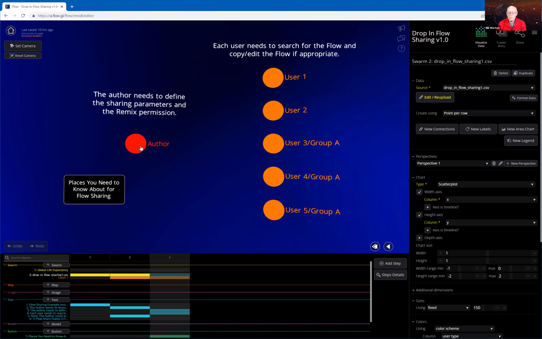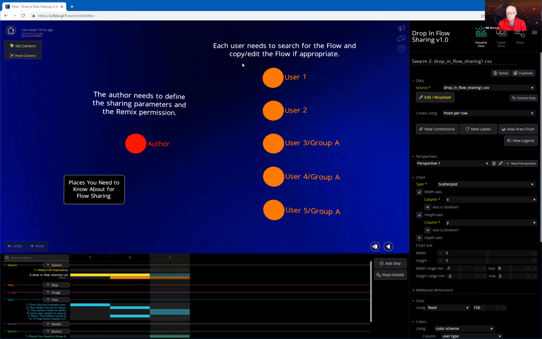If the goal of the author is, like a lot of my goals, to just get flows into the hands of users who can then run downstream with that flow and do whatever they want with it to extend it, then the answer would be yes, remix permission. If there's some particular reason, proprietary information or something, where the author wants the user to be able to see the flow but not remix it, not make the user's own edits to it, then the remix permission can be turned off. So this is what the author needs to do. Needs to go to 2 places to provide this information.